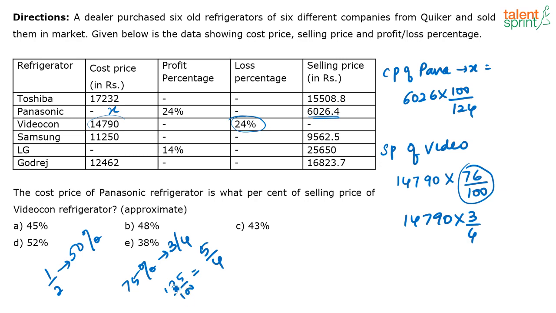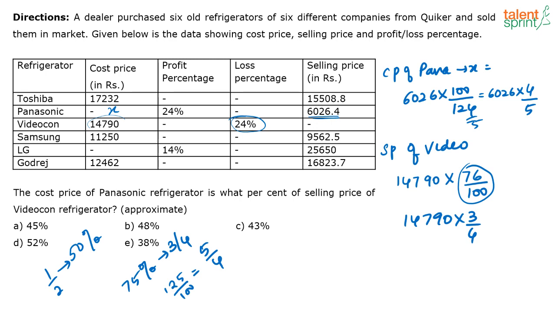How do I say this? See, 125 and 100 both will go in 25, 5 times, 4 times. So, 5 by 4. So, instead of 124, if I make this 125, I can say approximately this is equal to 6026 into 100 by 124, which is now 4 by 5. I am taking this as 5 approximated. You get this answer. So, now solving it will be easier.